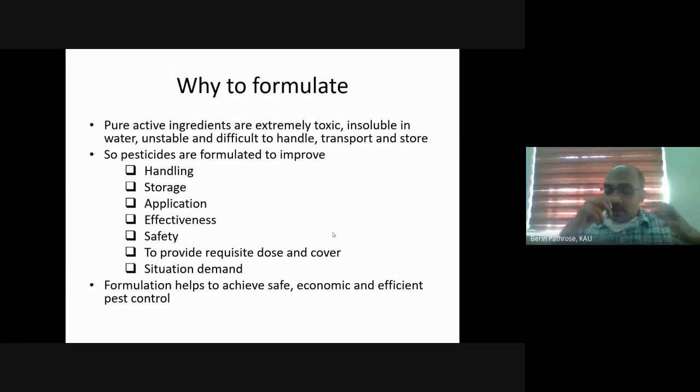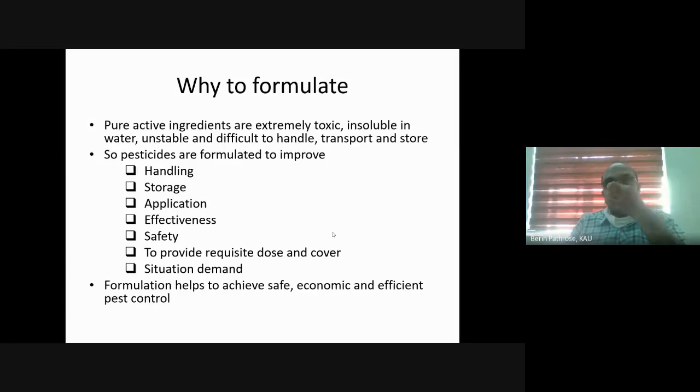So we prepare a pesticide formulation based on that active ingredient so that it is easy to handle, transport and store. So that's the reason why we formulate. Because active ingredients are extremely toxic in nature, insoluble in water, unstable in the environment, that means they degrade quickly, and extremely difficult to handle, transport and store. So we formulate to improve handling, storage, application.